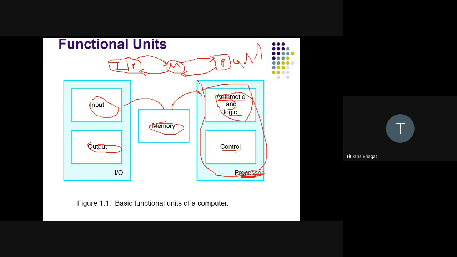The control unit says that at a time only two units can be active. That means only two units can communicate.